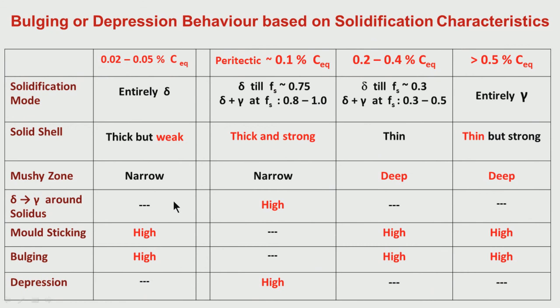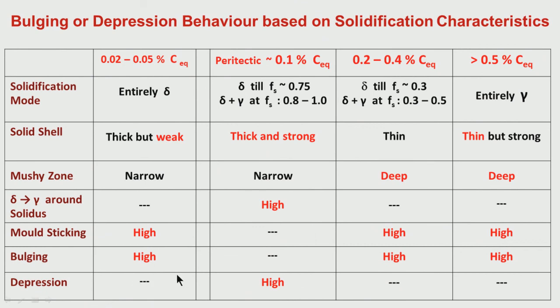So, what is the consequence? The consequence is, because of this weak shell, though it is thick, it is weak. So, this sticking tendency will be more. There is no delta to gamma around solidus, that means the bulging tendency or sticking tendency will be there, but depression tendency will not be there.